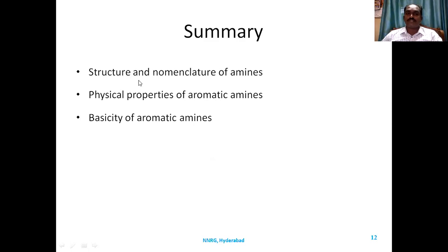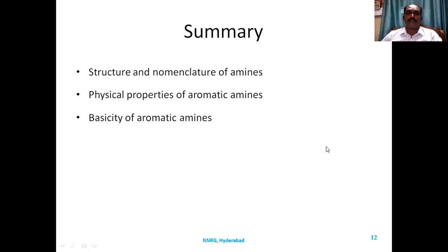We have seen the structures and nomenclature of amines, the different structures, primary, secondary, and tertiary. We have seen the names of amines and salts. Physical properties we have seen: boiling point, melting point, hydrogen bonding, steam distillation. And for basicity of amines, we have to remember that aromatic amines are weak bases. Why? Because the lone pair of electrons is not available for protonation. That is the reason aromatic amines are weak bases. Where does that lone pair of electrons go? They go to the aromatic ring.